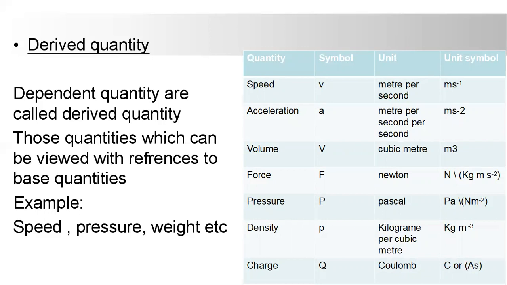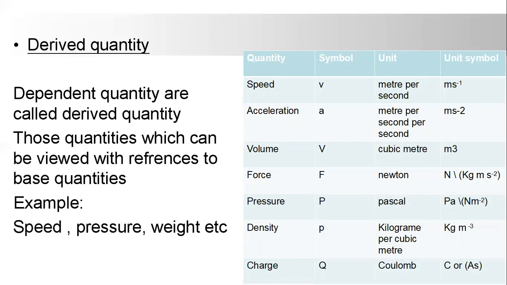Density is represented by rho. It is in the shape of p, but it is a little bit different. There is a difference between the symbolic representation of density and pressure. It is read as rho. Its unit is kilogram per cubic meter, kg m^-3.